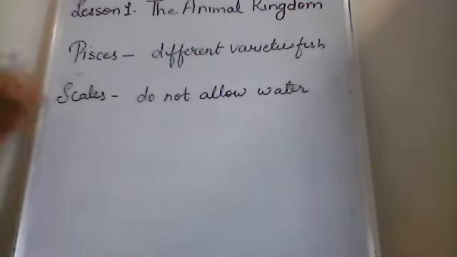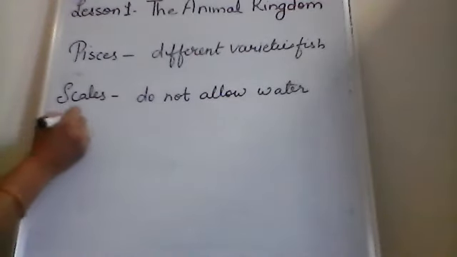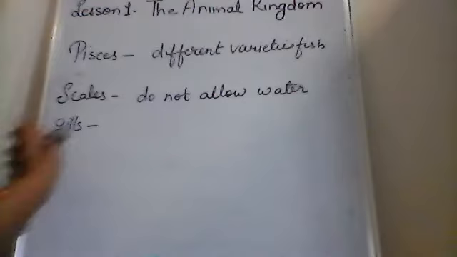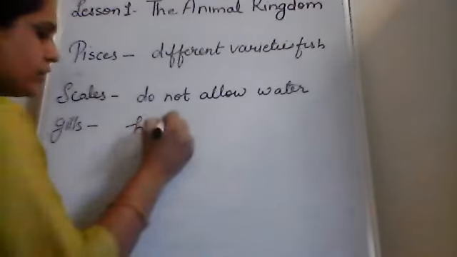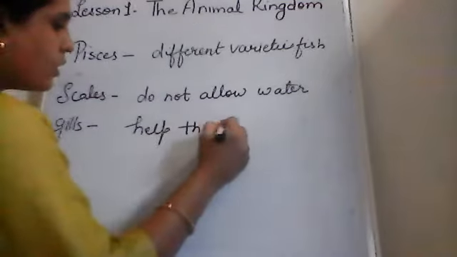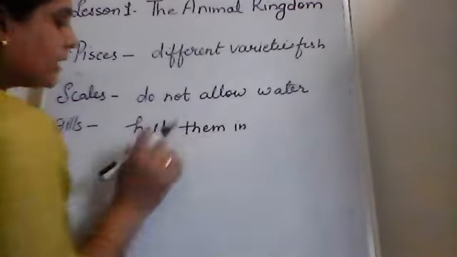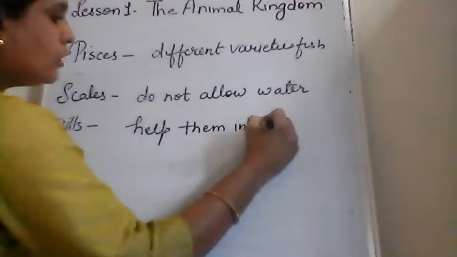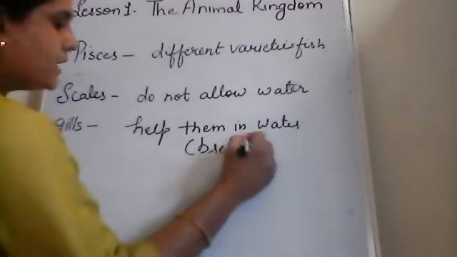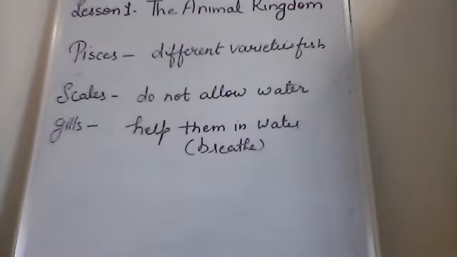Apart from this, fish also have gills. Now why are gills important? Gills help them to breathe in water. The main important thing is that they breathe in water.